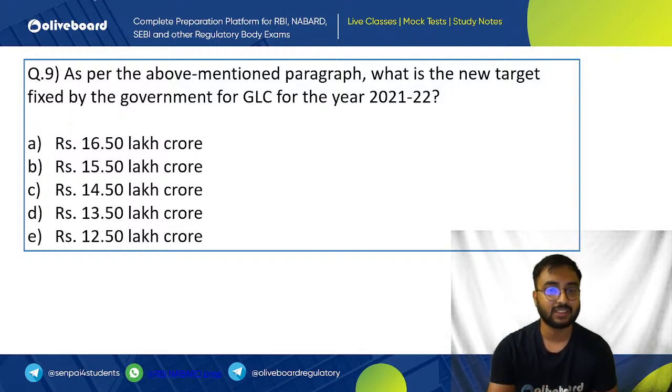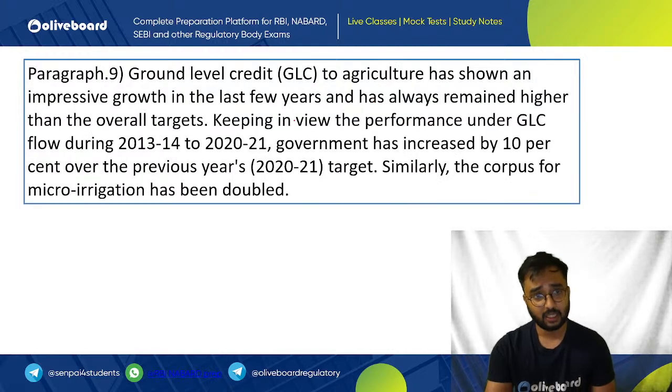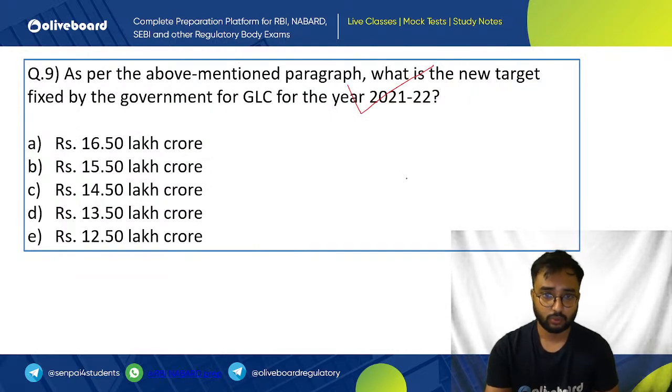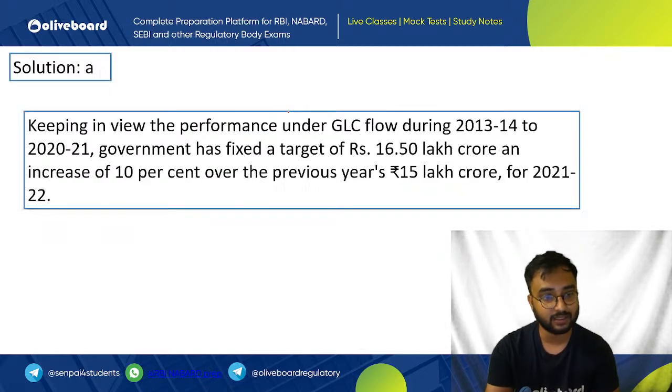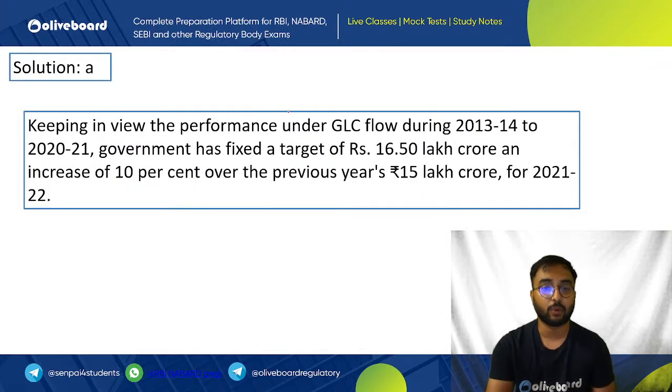Now, why is this question asked? This is a previous year question. That's why I have taken it. So, GLC is ground level credit. For the years 2023 as well as 2024, you should be knowing about ground level credit here. Okay. So, the answer here is A, which was 16.50 lakh rupees.